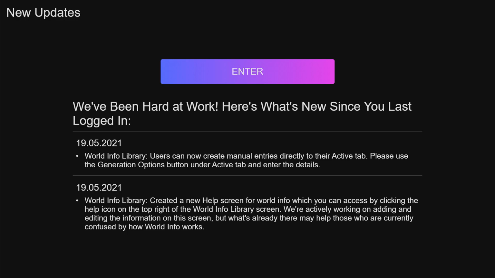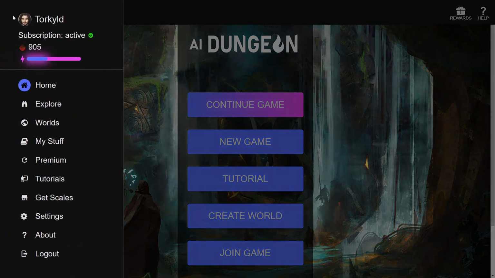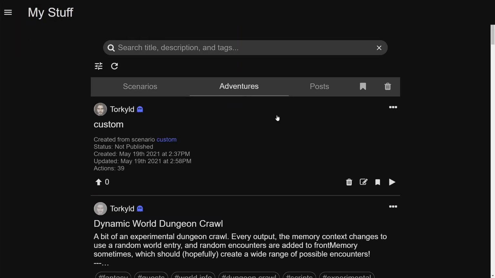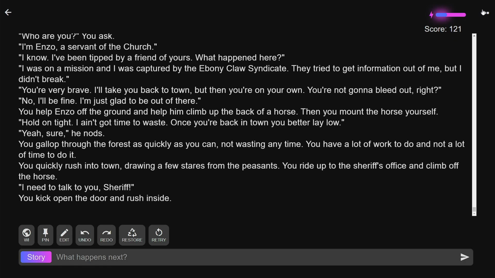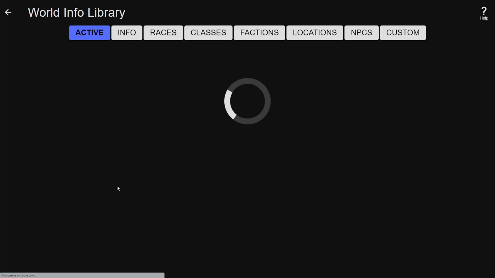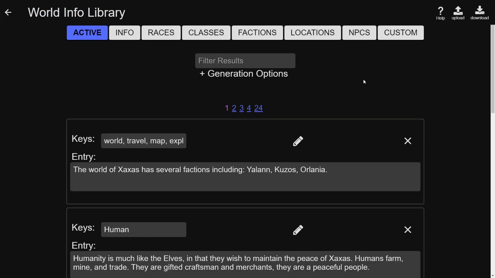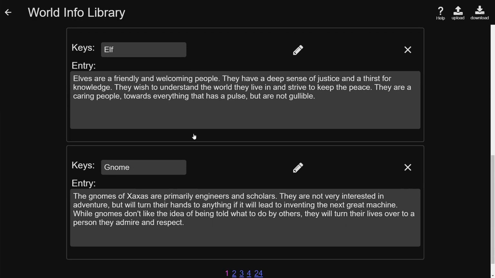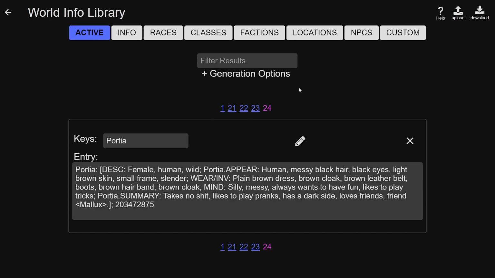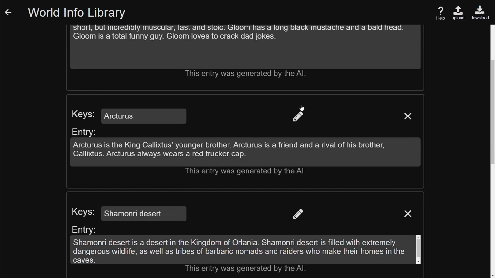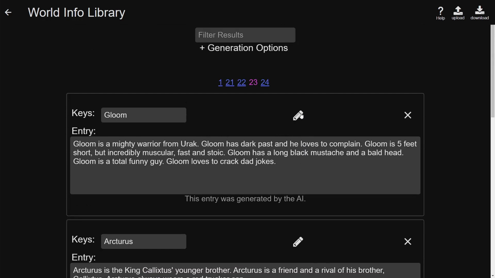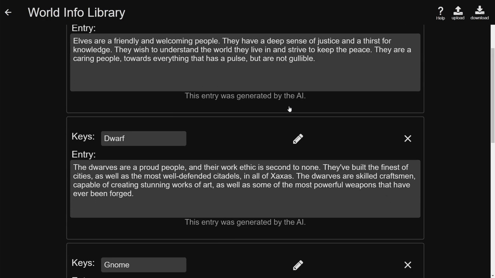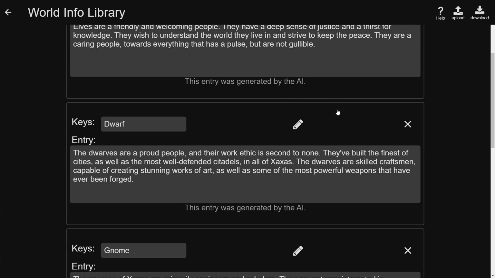Let's enter the game and take a look for ourselves. Here, let's go to My Stuff, check out some scenarios. Yes, let's check this one, it has plenty of world information. Edit adventure. World info, as we can see, all the forgotten world generation options are still here. The world of X-Access, one of the default worlds that I personally like, and a lot of stuff that I personally put in. Here we can see characters, different characters, some world info, and everything else. It's all now back, today on the 19th of May.